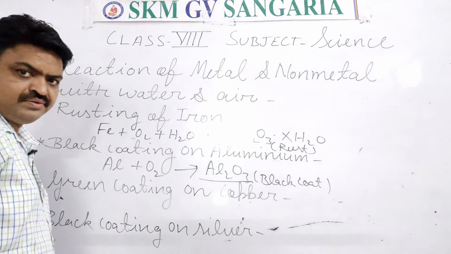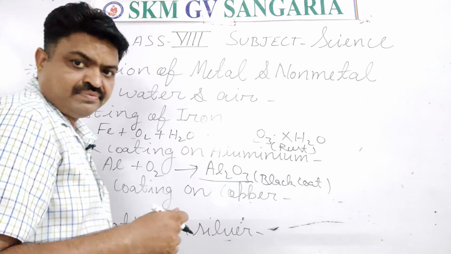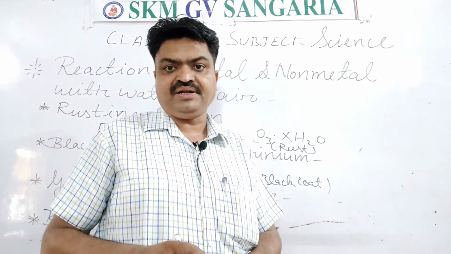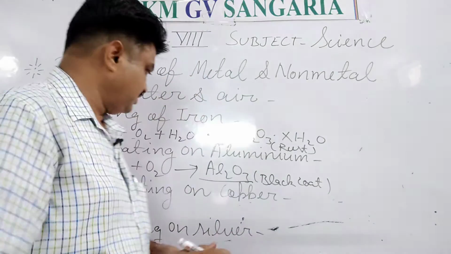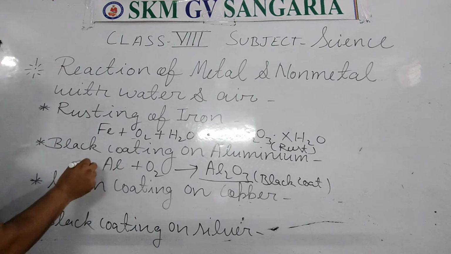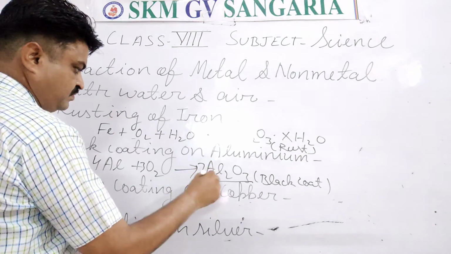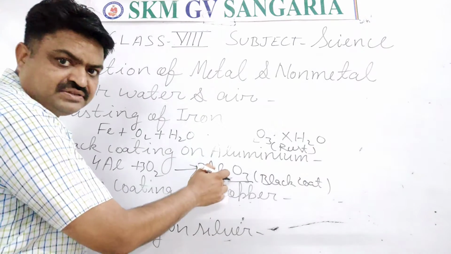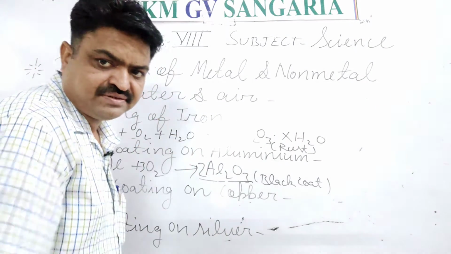Black coating means due to the formation of the aluminium oxide, aluminium loses its shiny appearance and it becomes dull and dark. Now we will balance it. It is aluminium oxide, student. Aluminium oxide example is Al2O3.